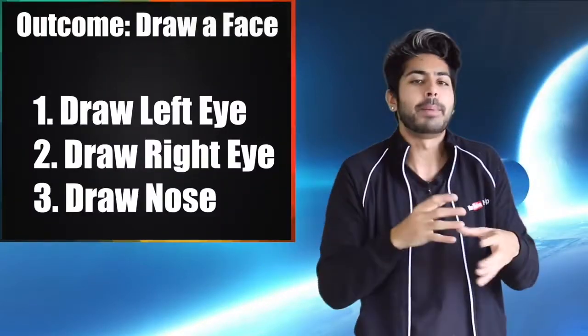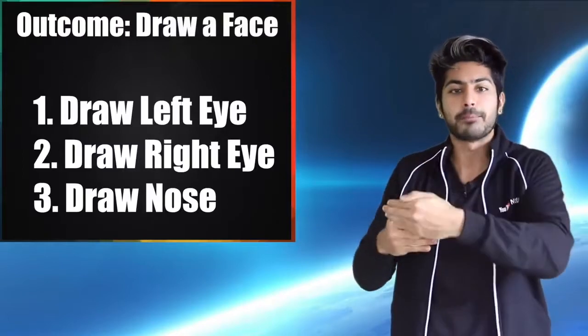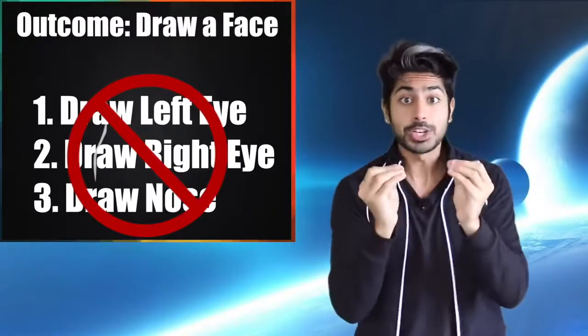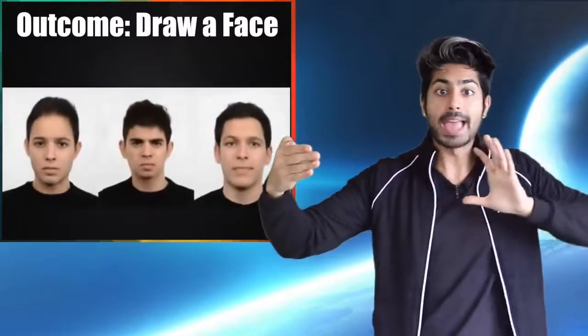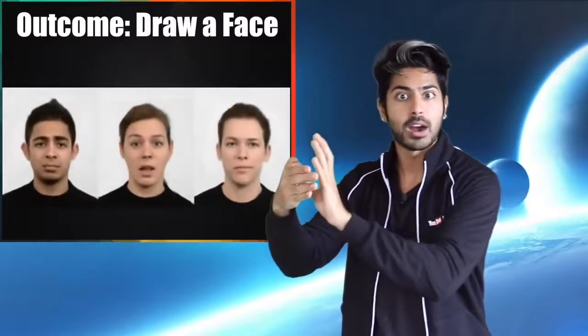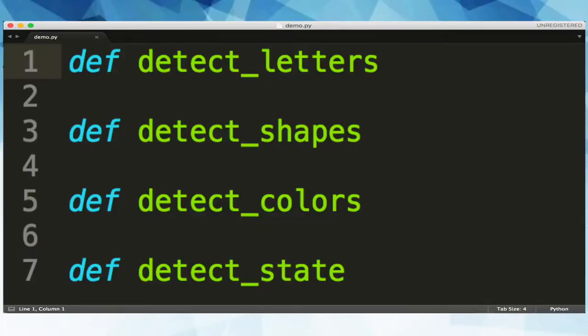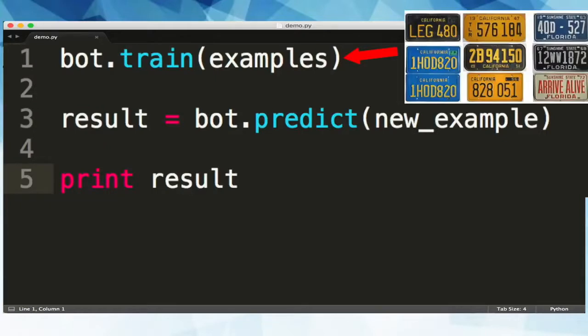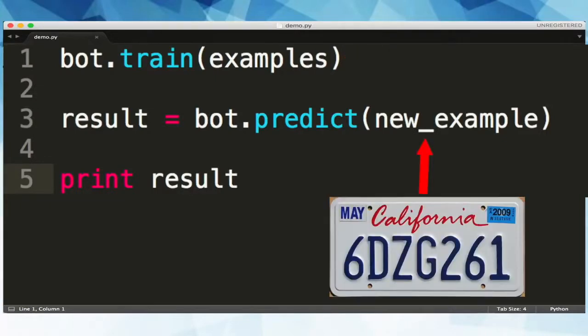Traditionally, programming has been about defining every single step for a program to reach an outcome. But machine learning flips that approach. With machine learning, we define the outcome and the program learns the steps to get there. So if I wanted to build an app that can recognize California license plates, instead of writing out code to recognize the hundreds of different features of a license plate, like the shape of certain letters and the colors, we just say, here are some examples of a California license plate, learn the steps you need so that you can recognize it.